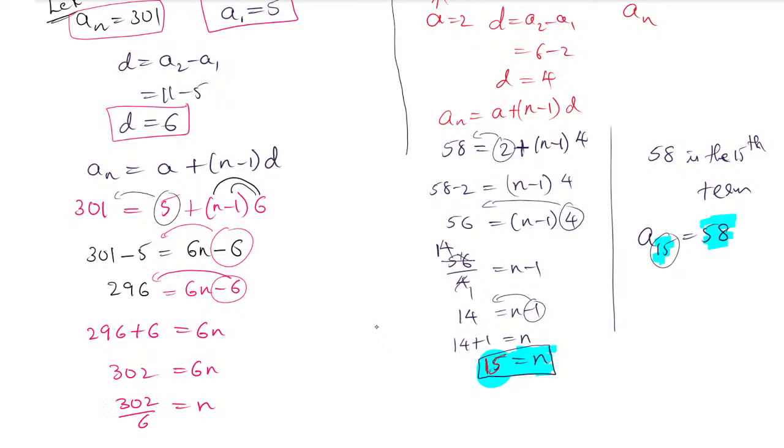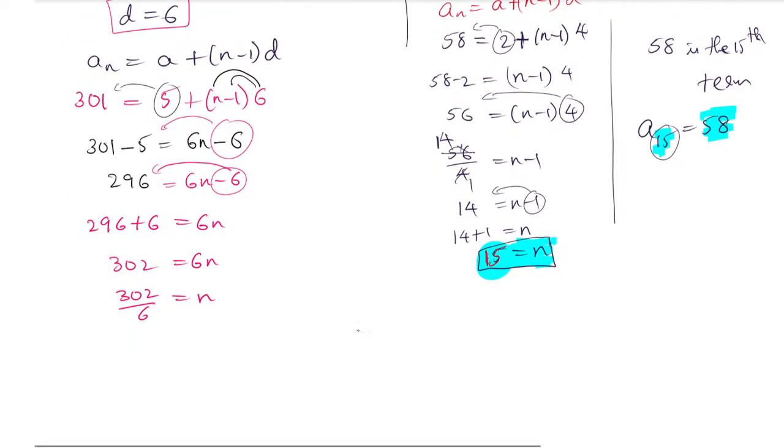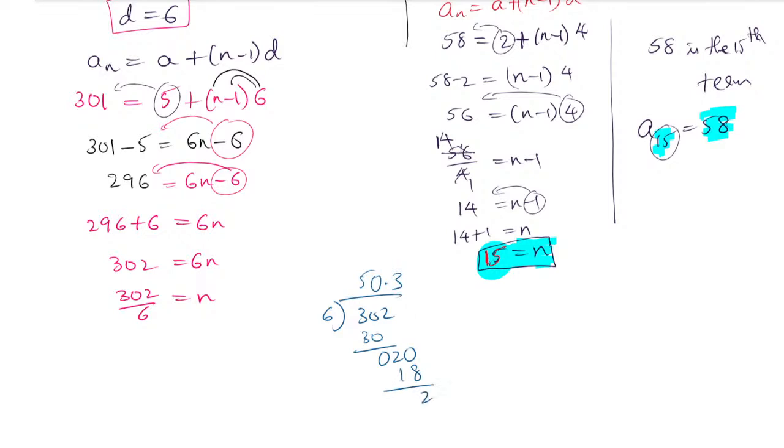When you do 302 divided by 6, whether it is possible to find the final answer, just see. 6 5 is 30, so 0, 2 you bring down, but you can't divide it, so you take 0. So you take a point and you take a 0 once again. 6 3 is 18, 2 is left. Again you take 0, 3 is 18, again 2 left. It will continue. So the n value is nothing but 50.33. The n value will become 50.33.